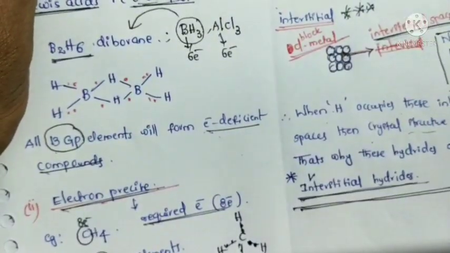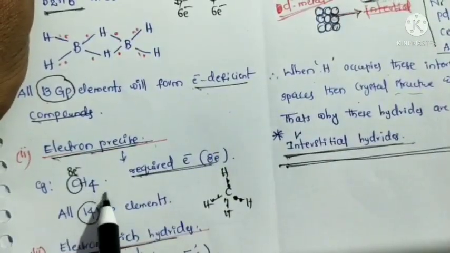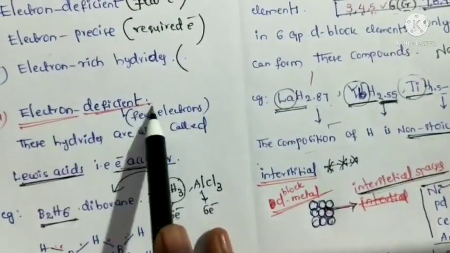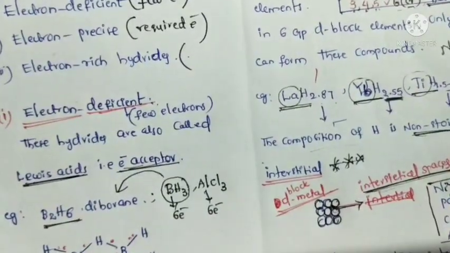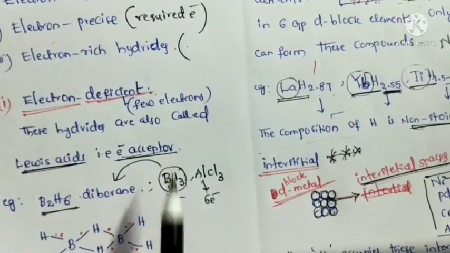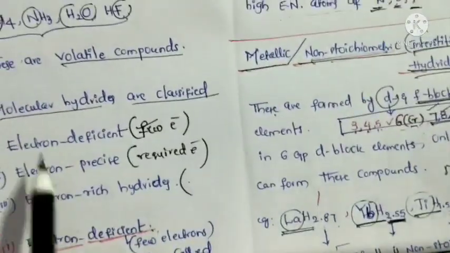Electron rich hydrides. Okay. Electron precise, CH4, means 14th group elements can form electron precise hydrides. Electron deficient hydrides can act as Lewis acids, electron acceptors. Okay.